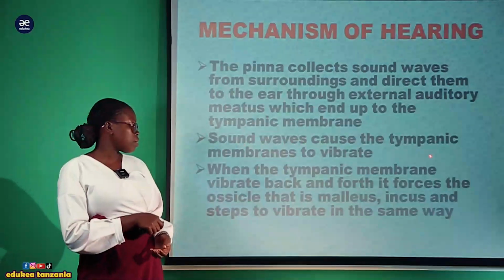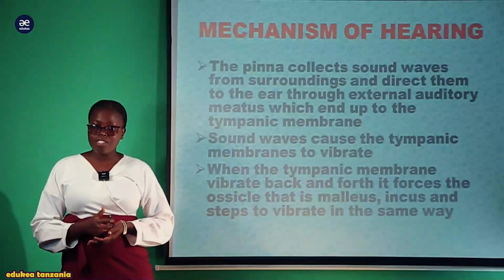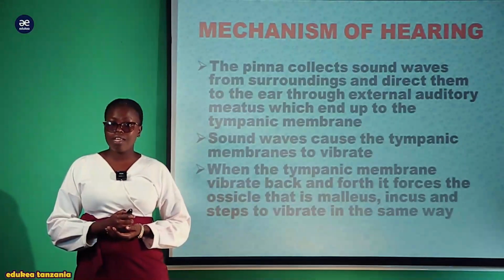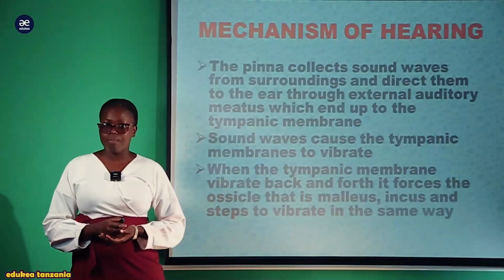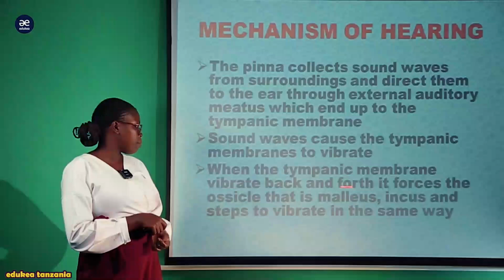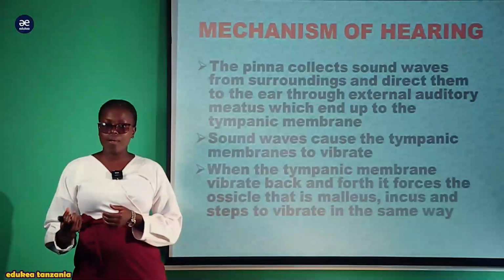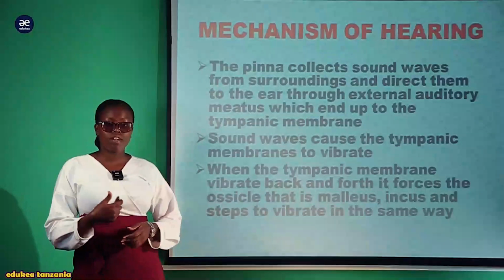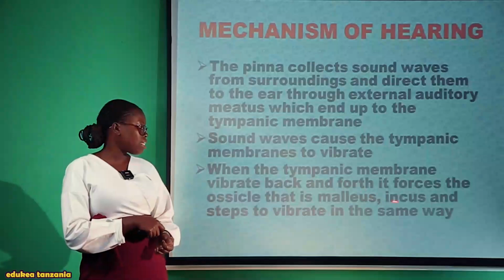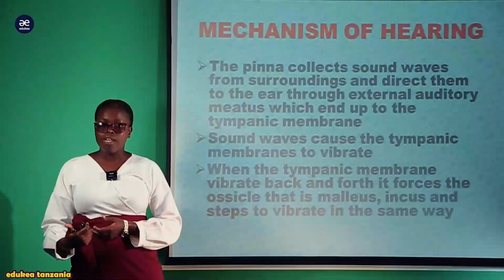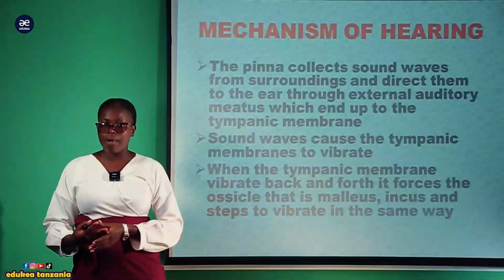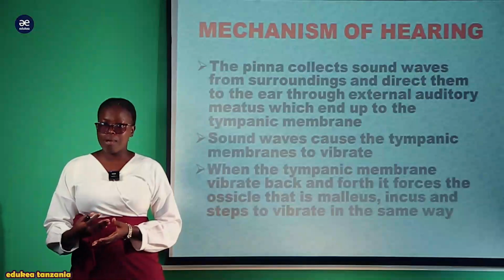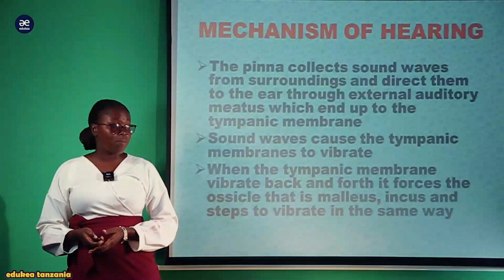So the sound wave causes the tympanic membrane to vibrate. And then those vibrations are transmitted towards the middle ear. Hapo katika middle ear tunaona kwamba tuna 3 ear ossicles, malleus, incus pamoja na stapes. So when the tympanic membrane vibrates back and forth, it forces the 3 ear ossicles, that is malleus, incus and stapes, to vibrate in the same way. So that forward and backward vibration of the tympanic membrane is transmitted to the middle ear, where these 3 ear ossicles also vibrate in the same way as the tympanic membrane.